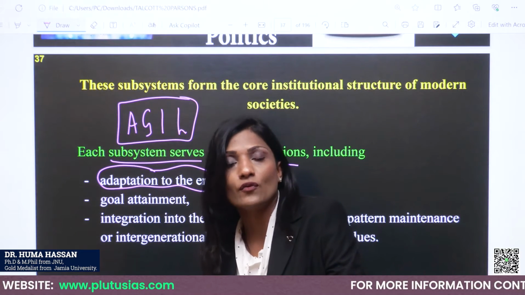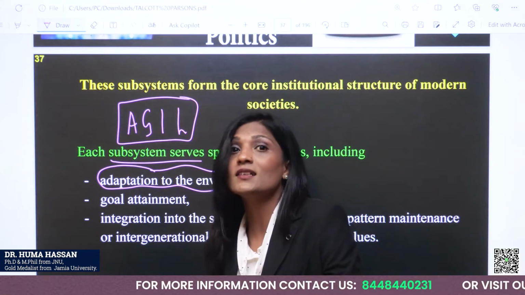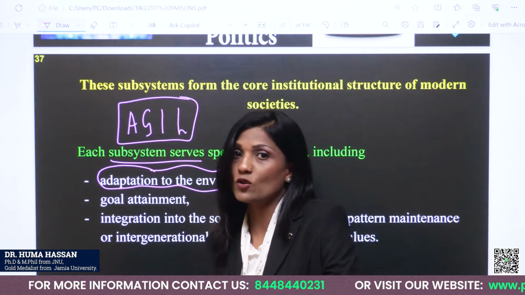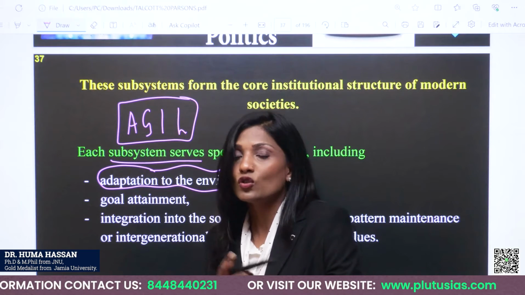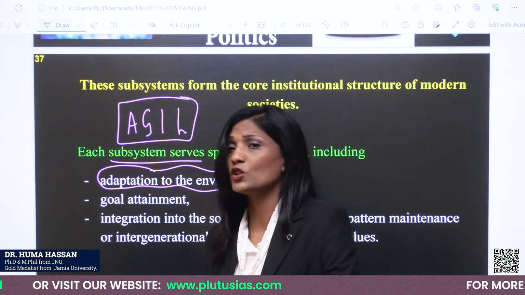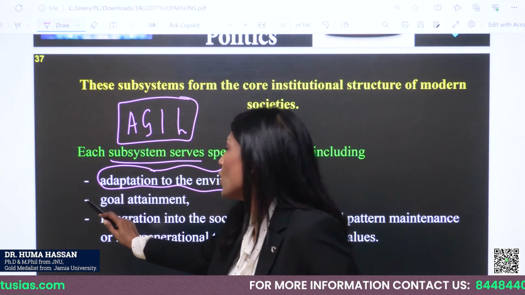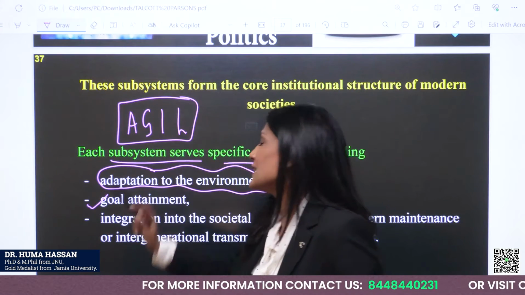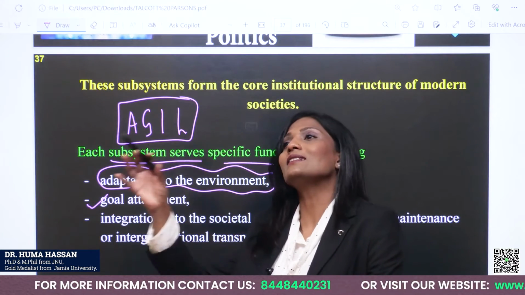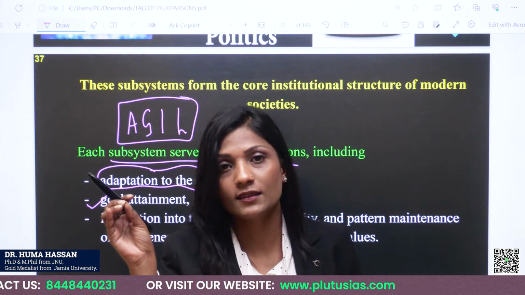The kind of economic system which we see today was not at all similar in the 18th or 19th century. So the economic system is adapting, as are other institutions. Then another point is goal attainment. Every system is there to fulfill some needs.